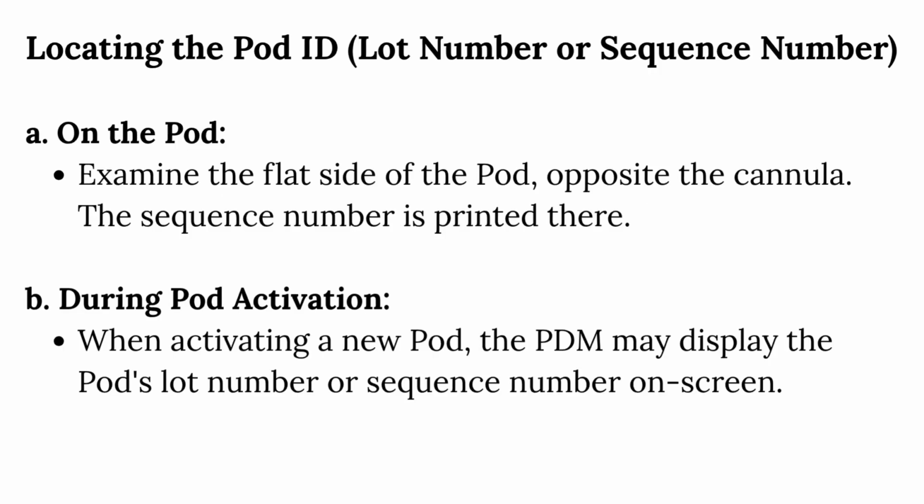Locating the Pod ID, lot number or sequence number. On the pod, examine the flat side of the pod opposite the cannula. The sequence number is printed there. B. During pod activation. When activating a new pod, the PDM may display the pod's lot number or sequence number on screen.